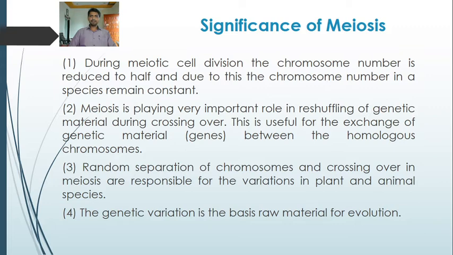Meiosis plays a very important role in reshuffling of genetic material during crossing over. So recombinants, or new combinations, occur due to the crossing over that takes place in meiosis, very precisely in the pachytene.